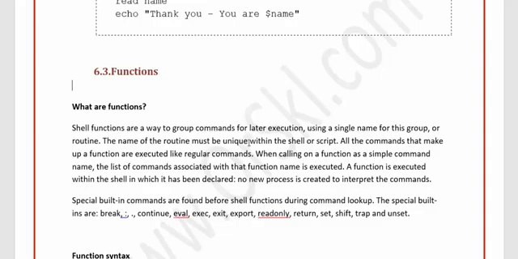In case we have a set of programs to be executed at one stage of the script, and you have the same set of programs to be executed with different values in the next phase of the script, then definitely you would have used a function. A very simple example: you wanted to add two numeric values and see the result of it, and those two numeric values are 10 and 20 at the first stage of the script, and the same thing is 30 and 40 in the next stage of the script.